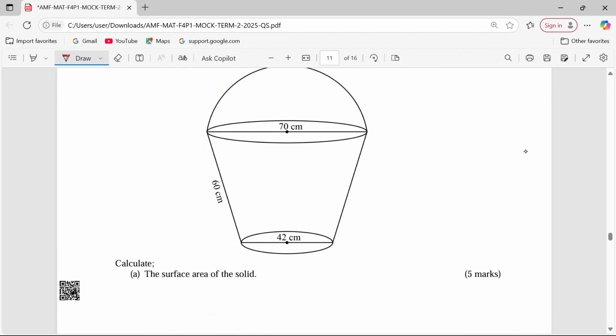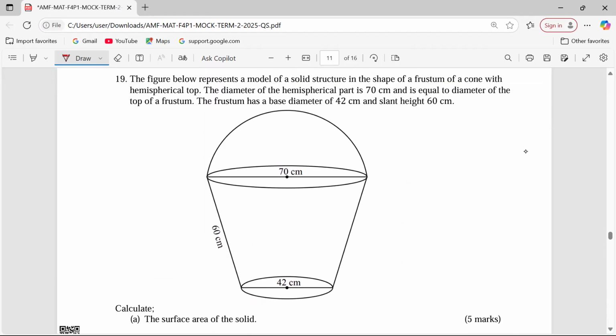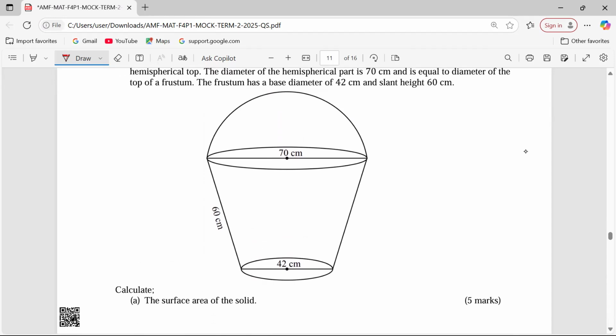I hope we can all understand the diagram. It has been drawn well in 3 dimensions. Calculate the surface area of the solid. This is a solid. Therefore, we need to check all the faces making it. Just look at all the faces making it, and you realize that there is a hemispherical top. We are also having a conical part, though it is a frustum. Then we have a base, which is circular. So we must take care of the 3 faces that are appearing.